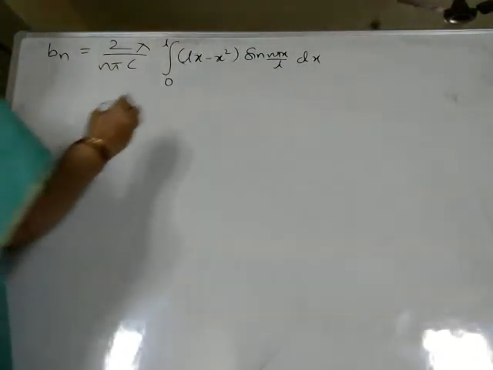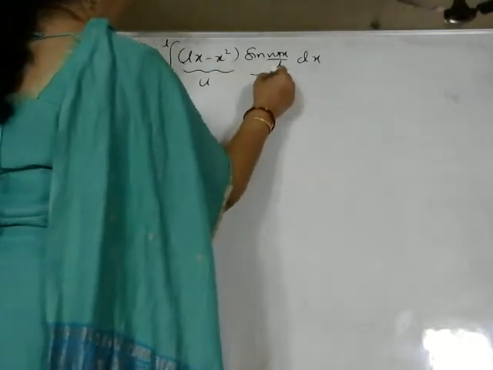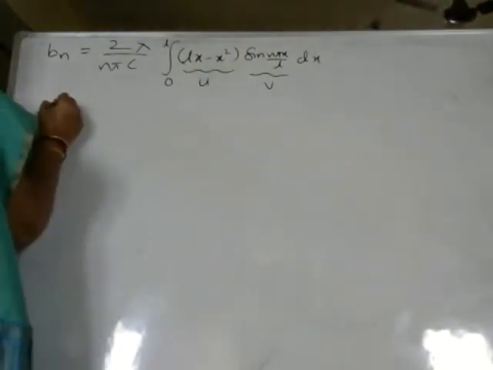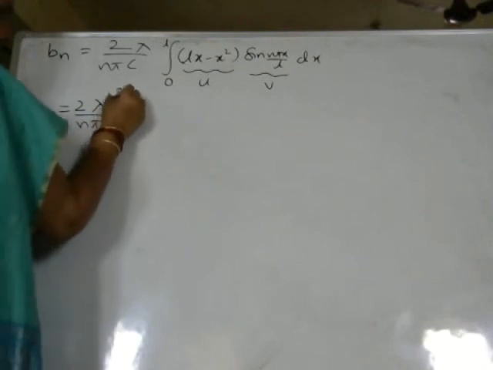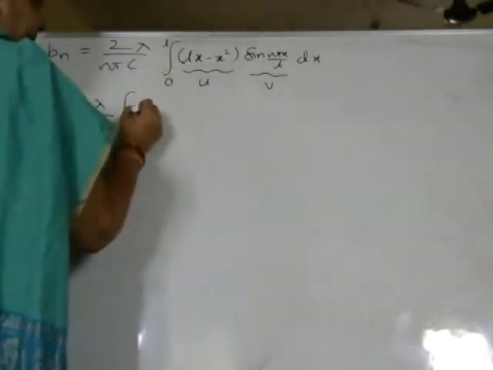Integration by parts you have to apply, where this function I'll take as u and this function I'll take as v. You can observe that here again the combination is in the form of polynomial combined with a trigonometric function. So you can apply the Leibniz rule and evaluate the integral part. How can you write the value? 2 lambda by n pi c into, we'll go with integration by parts using the formula.